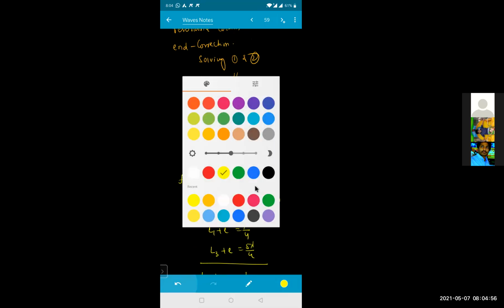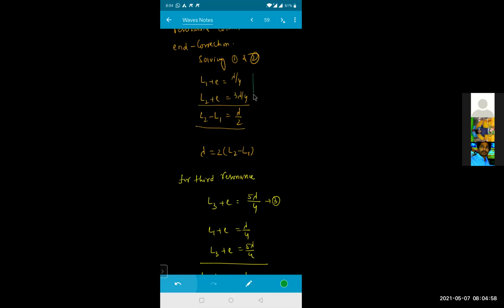I'll write here itself. The end correction E equals L2 minus 3 times L1, divided by 2. Adding both of them, L2 minus 3 times L1 will be equal to 2E. So E will be equal to this much.